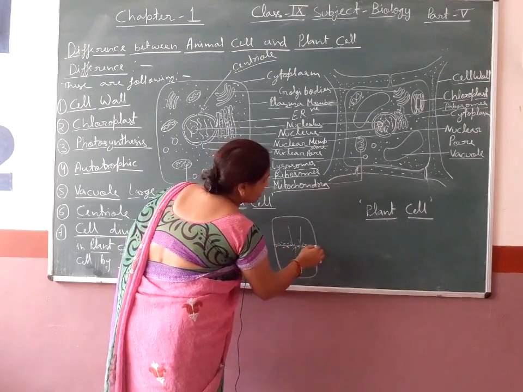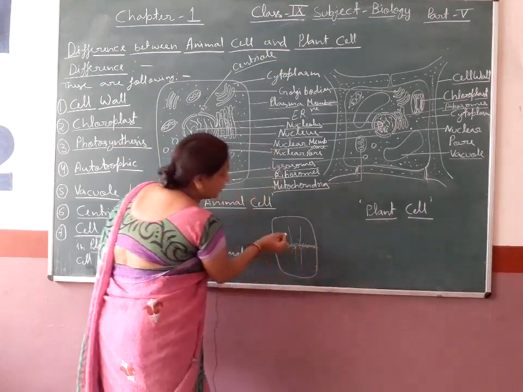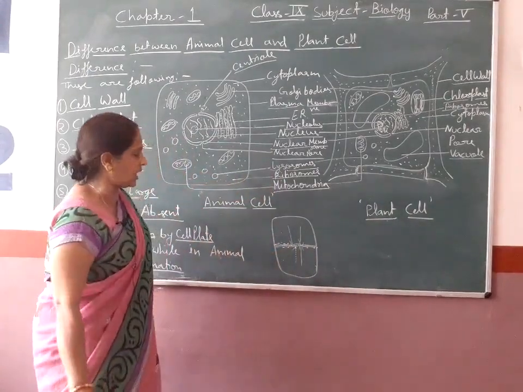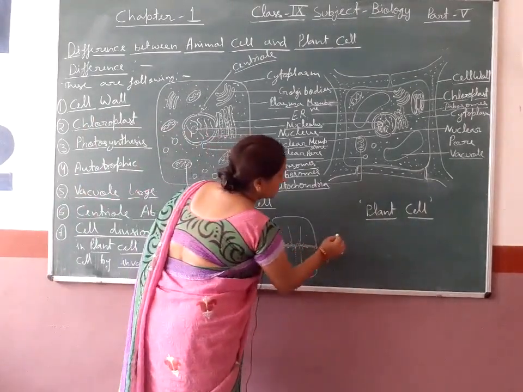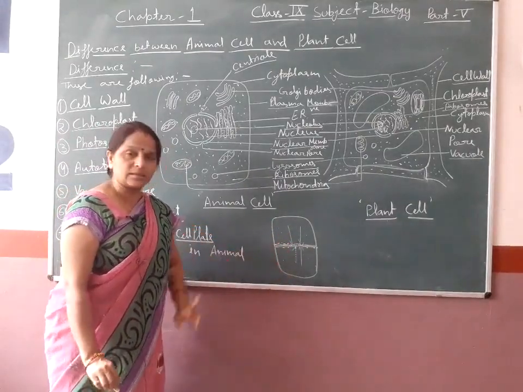It becomes a partition between both cells. After this, two cells are divided. It is called cell division by cell plate.